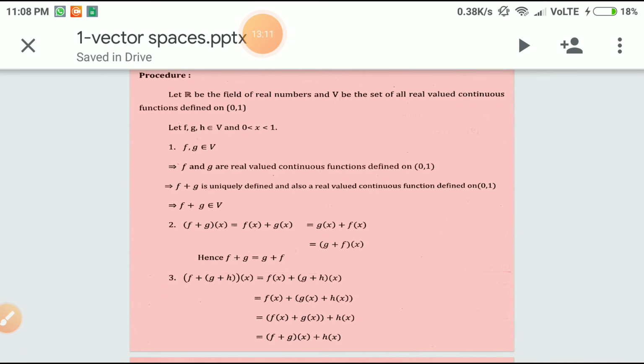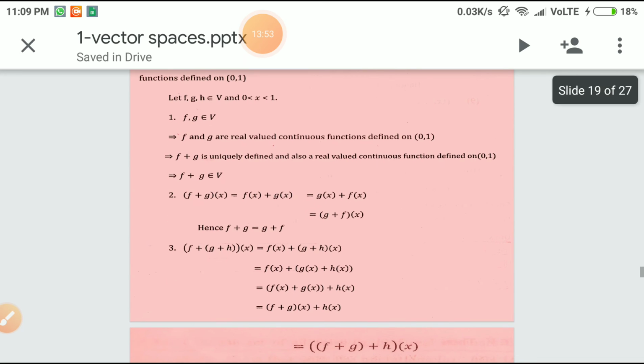What is the first property? Let R be the field of real numbers and V be the set of all real valued continuous functions defined on the interval 0, 1. And take three vectors in V, that means continuous real valued functions f, g, h, defined on 0, 1. Now consider f, g two members of V, then f and g are real valued continuous functions defined on 0, 1. Therefore f plus g is also uniquely defined, and it is also a real valued continuous function on 0, 1. Therefore, whenever f and g are members of V, f plus g is also a member of V. So V is closed with respect to addition of functions.